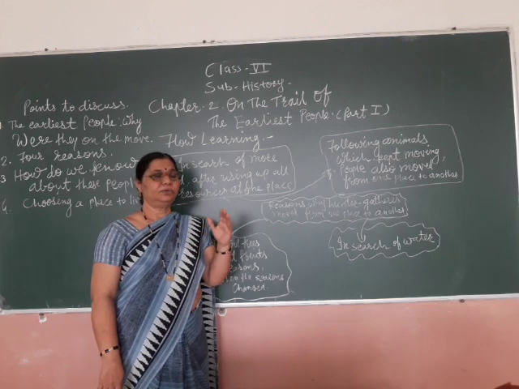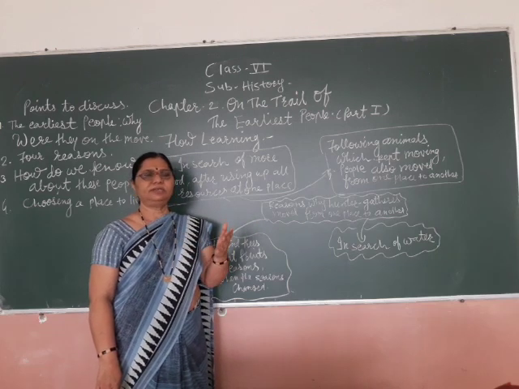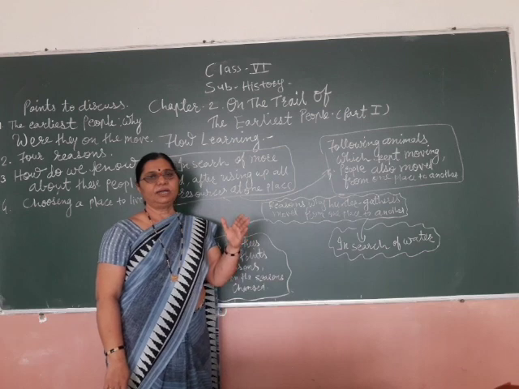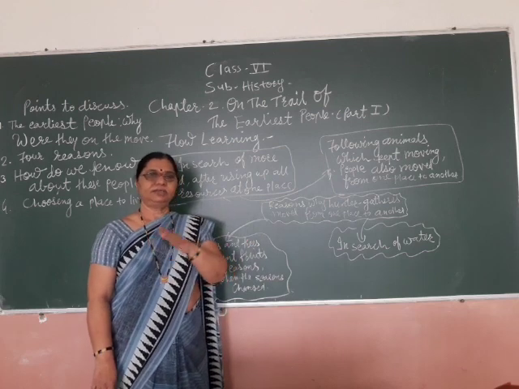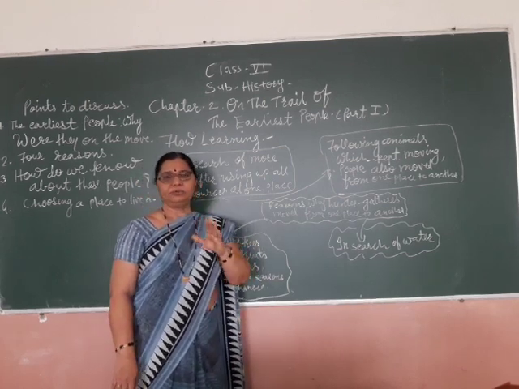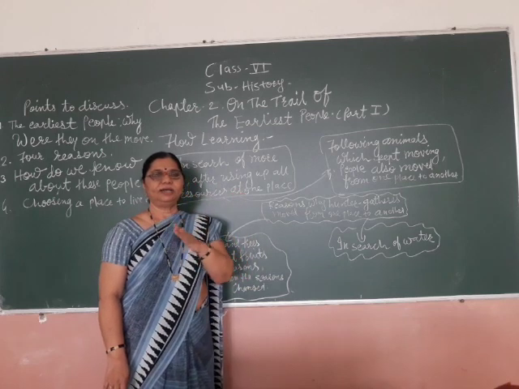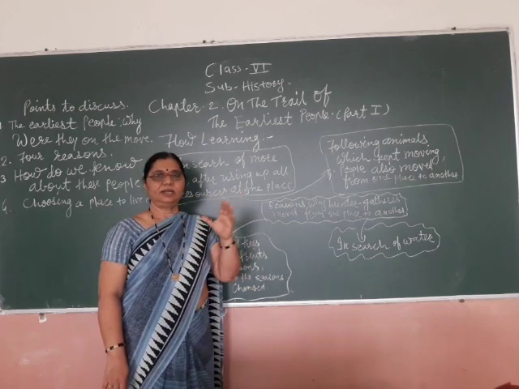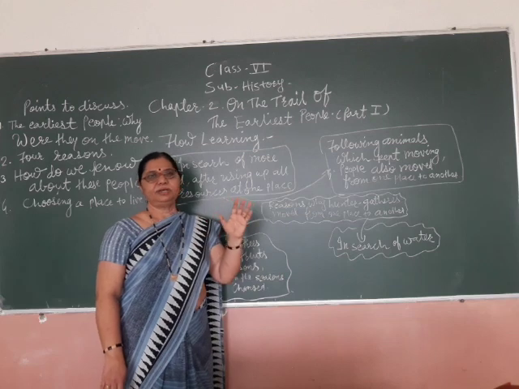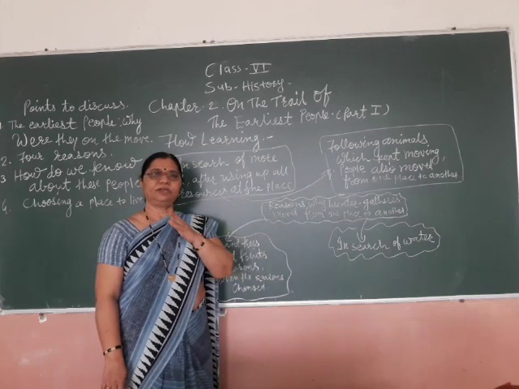Now, you have to make 3 copies for that. Otherwise, in one copy you have to make a part for history, geography, and civics. If you have made a large book, then you can make 3 parts of that one large copy: one for history, one for geography, and one for civics.